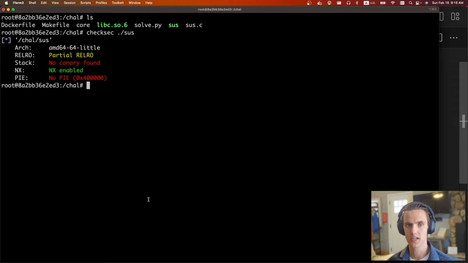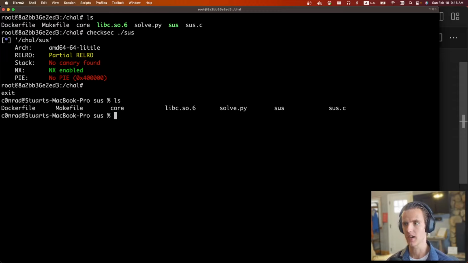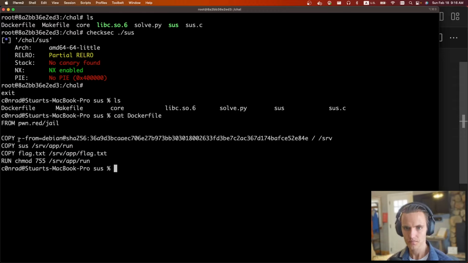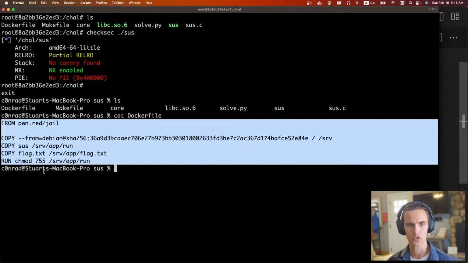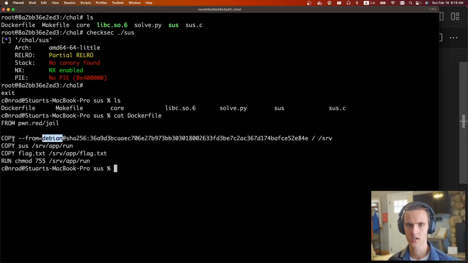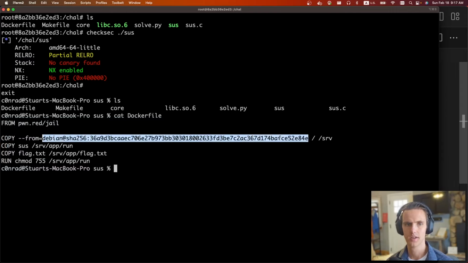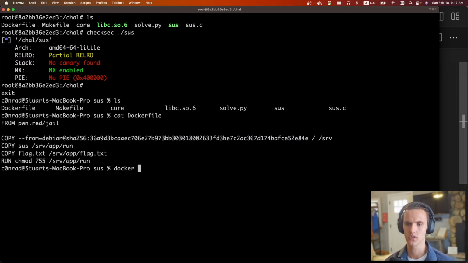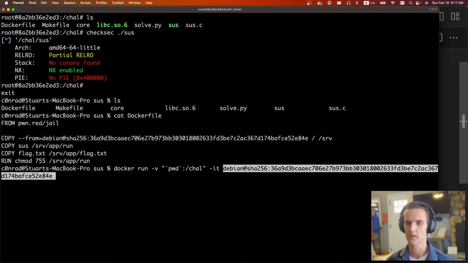So the first thing we need to do is get libc, since it wasn't directly provided, but they did give us a Dockerfile. If we look at the Dockerfile, they're using a redpwn jail, so you can grab the libc from this. It copies the libraries from here. One way to grab libc out of these is you can do docker run interactive, and we also need a volume mount. You can do two-way volume mounting, so you can copy files over. I'm going to do the current working directory, so print working directory, mount it to the child folder within the Docker container, and then run this.